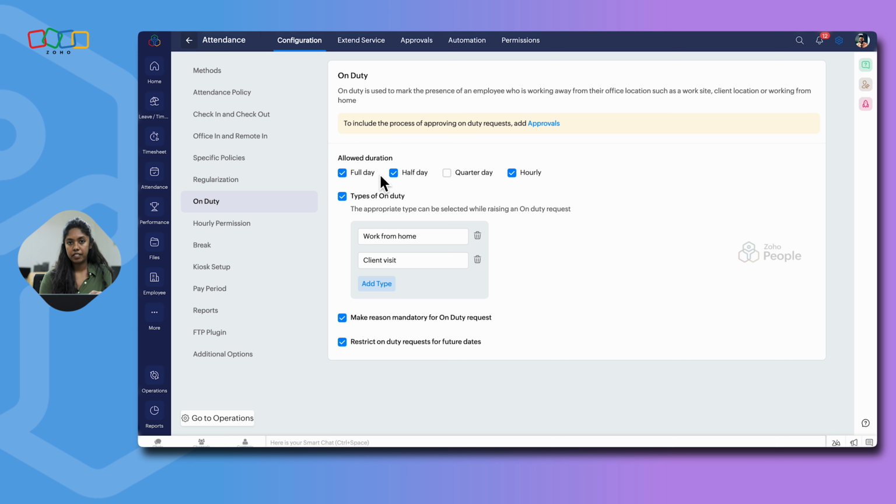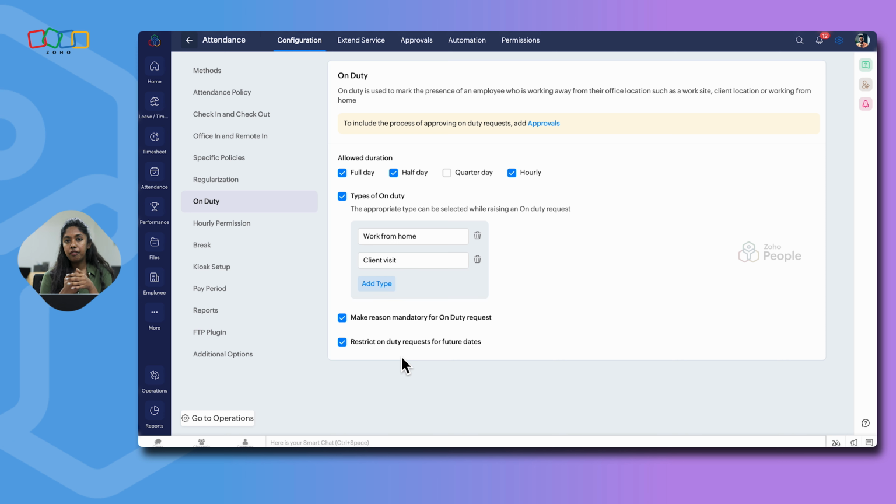And we have two more restrictions that you can have under on-duty. One is making the reason mandatory. So whenever an on-duty request is submitted, the employee has to provide the reason. And the next option is about restricting submission of on-duty for future dates. And you can also set up an approval process for on-duty requests. So whenever on-duty is submitted, it will go for approval, and only if the request is approved, it will be considered as present inside the system. This is about the on-duty.